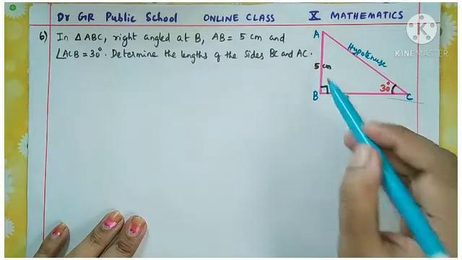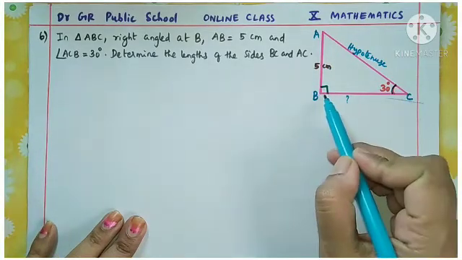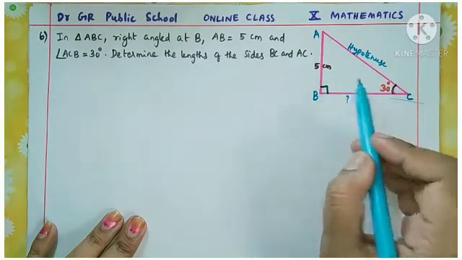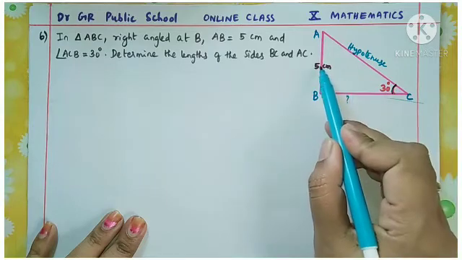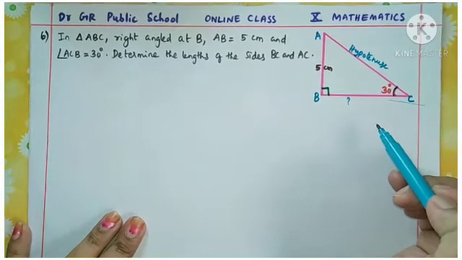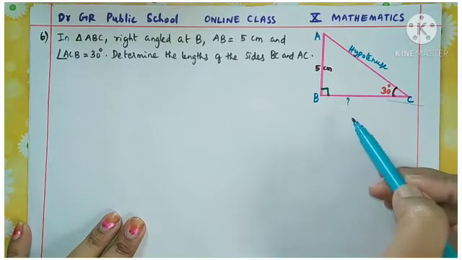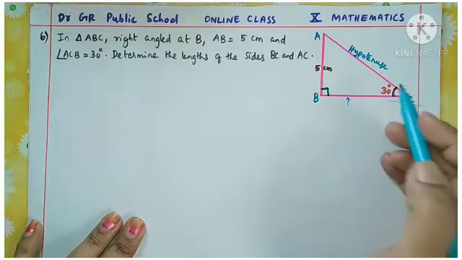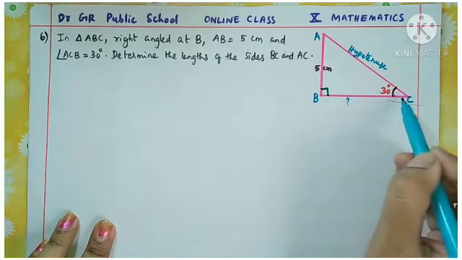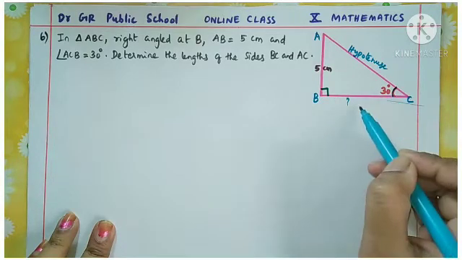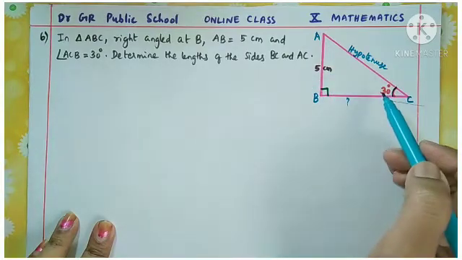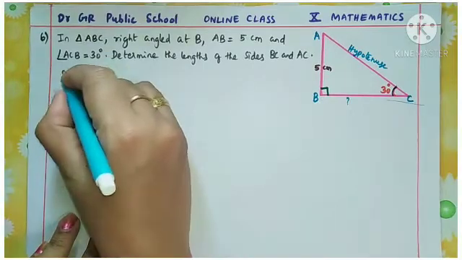The opposite side we know is 5 centimeters and we need to find BC. So we can take a trigonometric ratio that includes the opposite side and adjacent side. Can you tell what that trigonometric ratio is? Yes, it is tan of the angle. In order to find this BC, we are taking the adjacent side of this 30 degree angle and the opposite side of 30 degree.